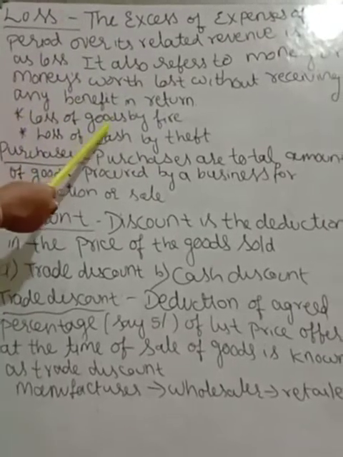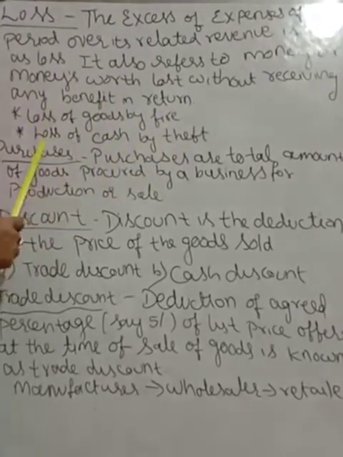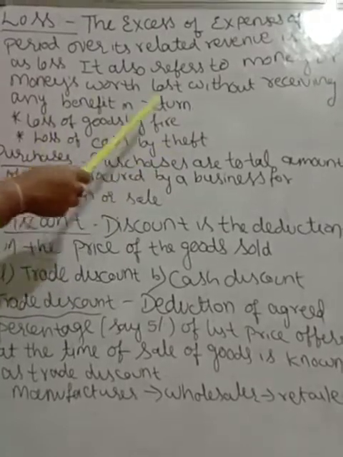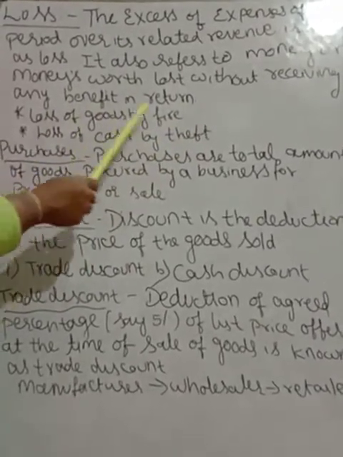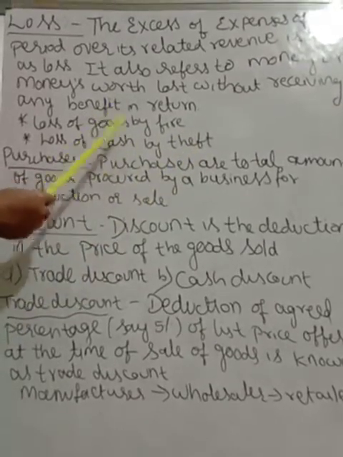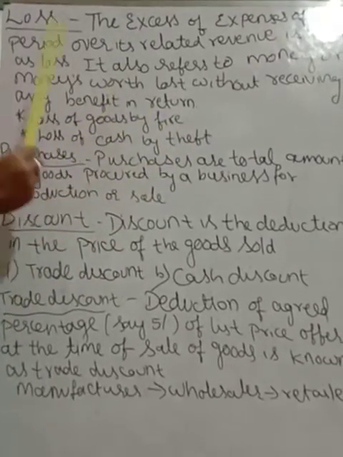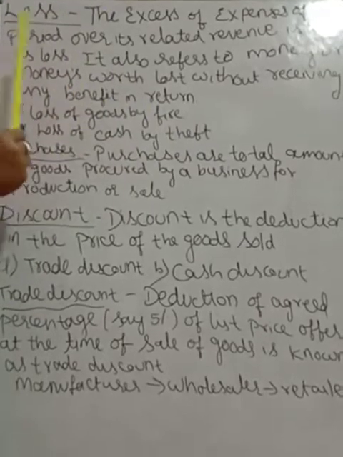Example: loss of goods by fire, or loss of cash by theft. Someone has misappropriated cash, or some manager has taken the cash and run away. Okay, this is about loss.